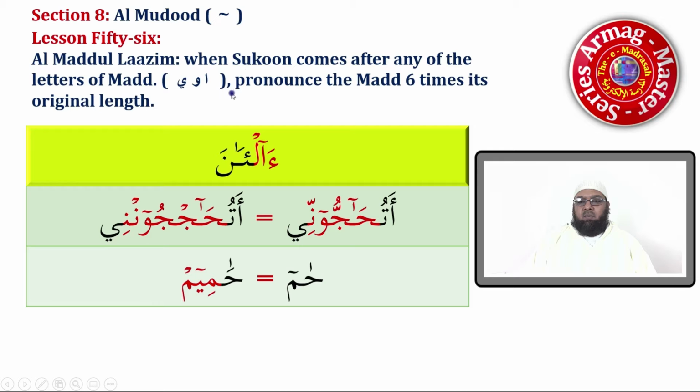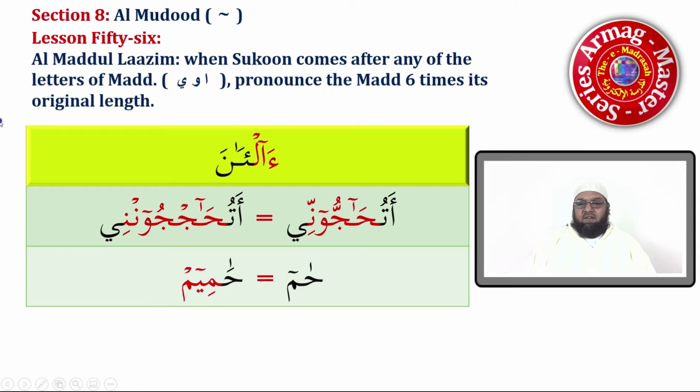When that happens, we have to pronounce the mad 6 times its original length. So that's why we call it Maddul Laazim, and we have to prolong the sound 6 times its original length.